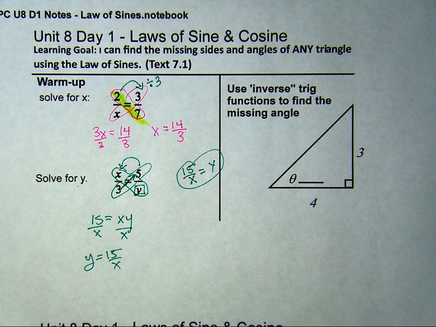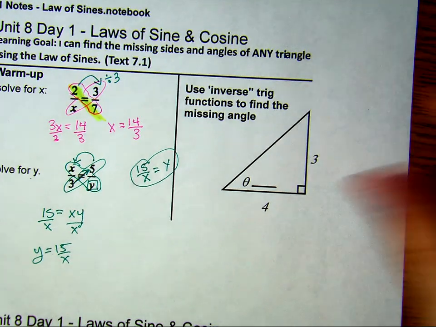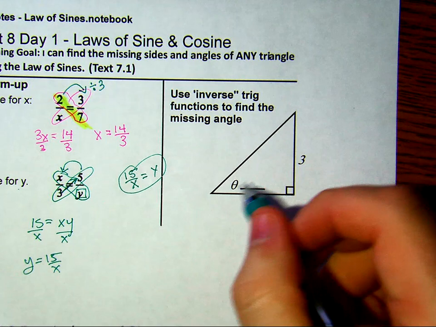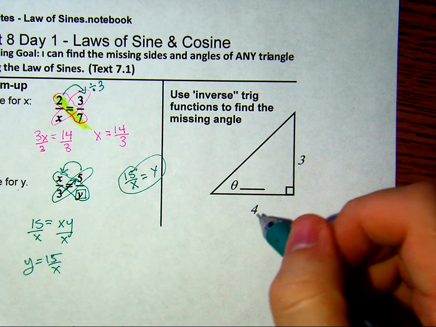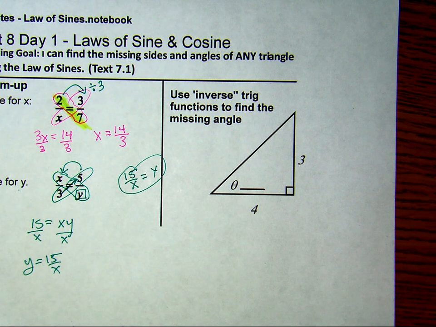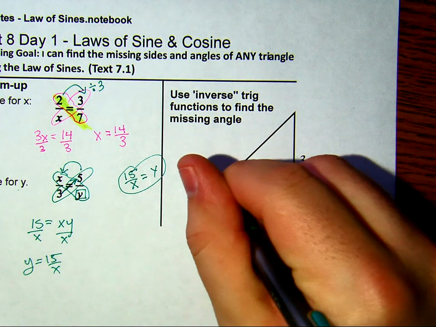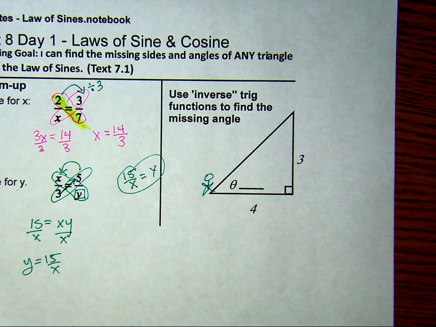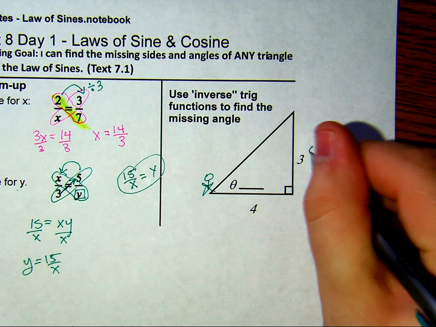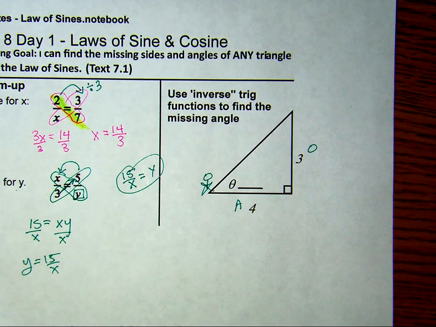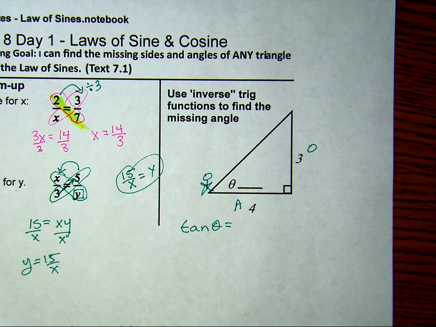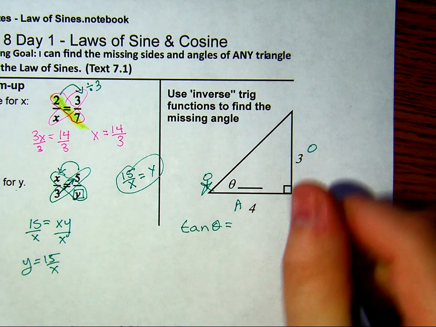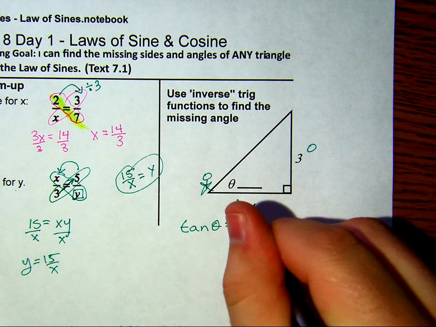The second thing that is going to be helpful today is to refer back to inverse functions. So if I have an angle here, and I am interested in knowing that angle, and I know 2 sides of a right triangle, we can use inverse trig. So if my stick figure is standing here, that would make my 3 the opposite and my 4 the adjacent. So technically, tangent of theta is going to equal the opposite divided by the adjacent, so 3 divided by 4.